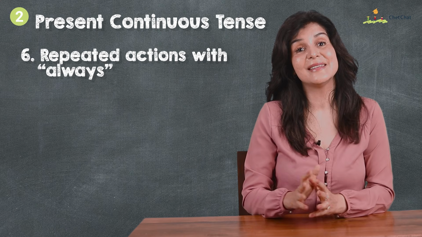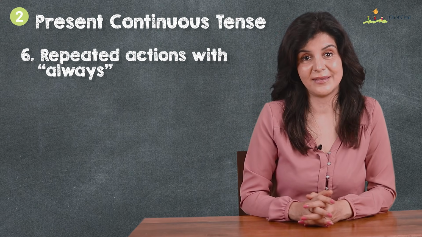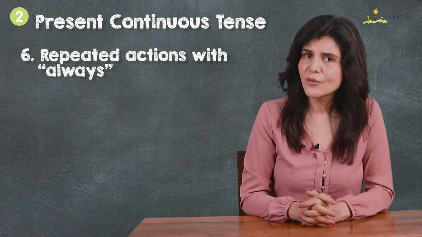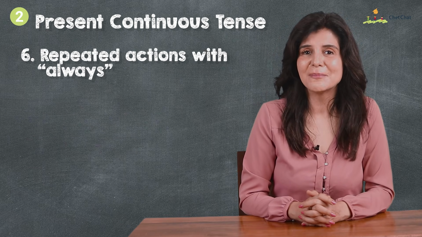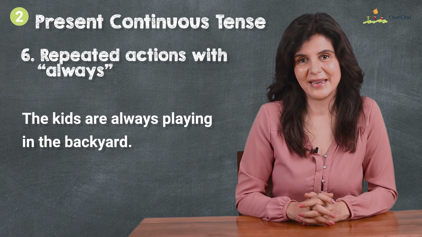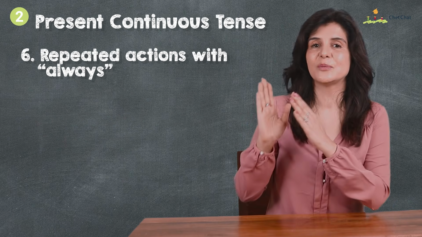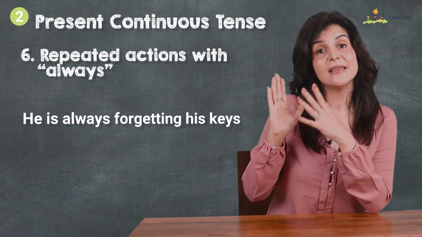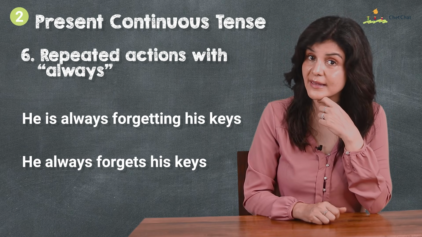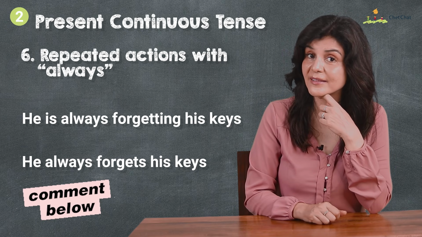Six, for repeated actions with always. She is always talking about her travels. Do you have that friend who keeps talking about their exciting life? The kids are always playing in the backyard. What is the difference between these two sentences? He is always forgetting his keys and he always forgets his keys. Leave me a comment below with your answers.